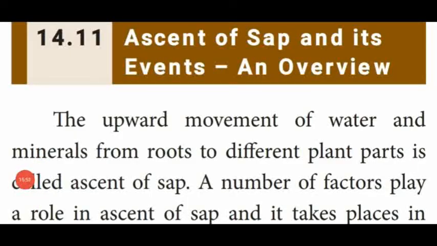Dear students, the next topic is ascent of sap and its events. The upward movement of water and minerals from the root to the different parts of a plant is called ascent of sap. 2-mark question. What is ascent of sap? The movement of water and mineral salts from the soil or root region to the different parts of a plant body is named as ascent of sap.